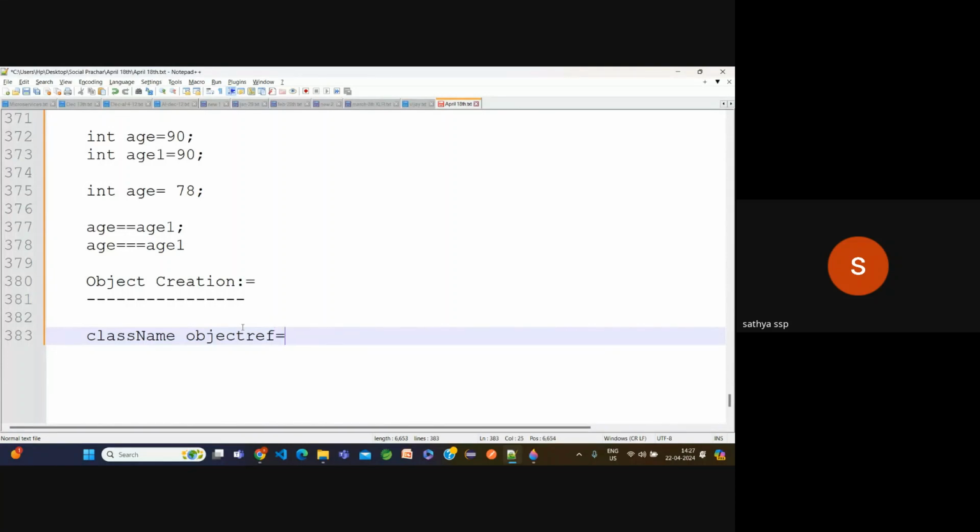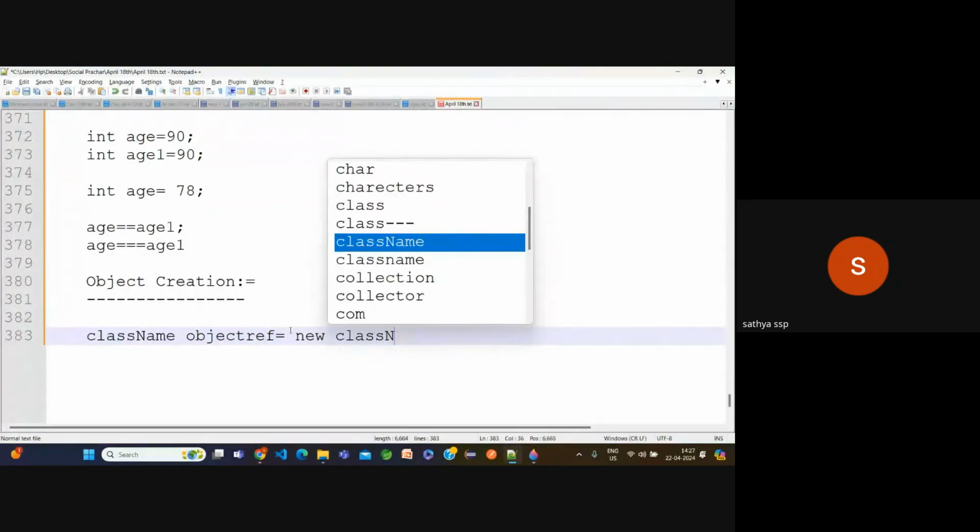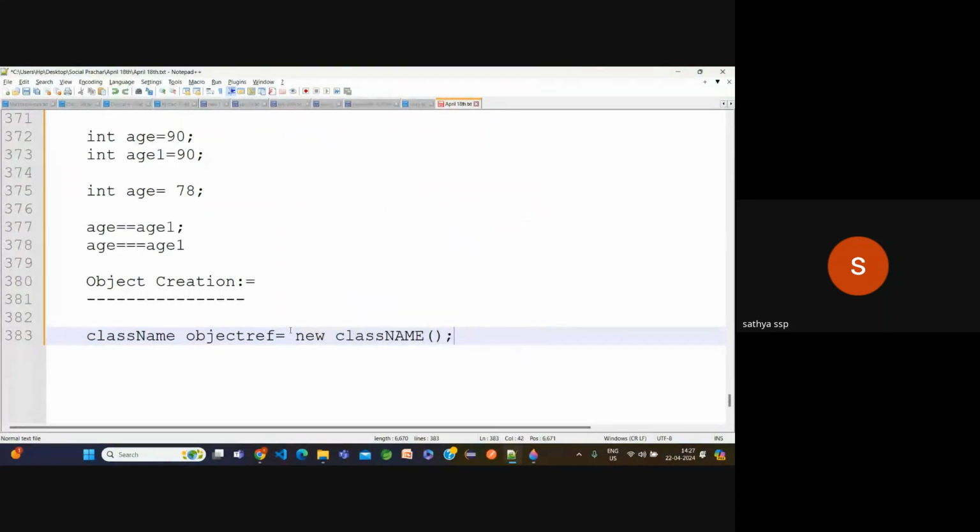Okay, now the reference name can be any name. Your name, your girlfriend's name, boyfriend's name, any name you can use, no issues on that. Now the syntax: class name, object reference, is equal to the new keyword. It's a keyword. Now again the class name, with parenthesis.